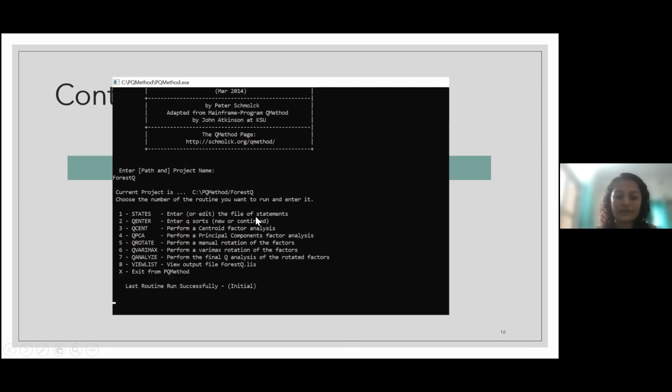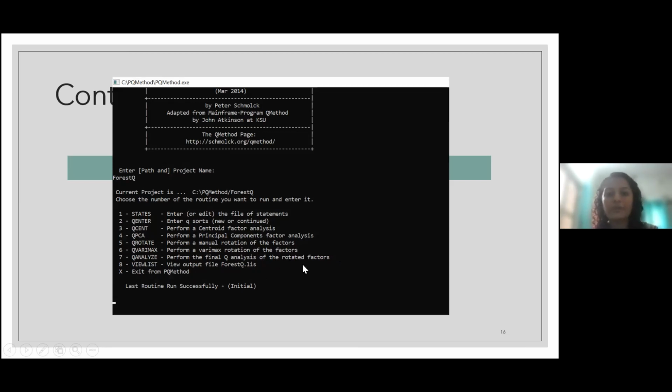You have to enter them manually, and then you perform centroid factor analysis and PCA, principal component analysis, and whatever you want to perform. Varimax rotation is also available. Varimax rotation is most preferable for this Q method analysis. And at last you will be getting its output.